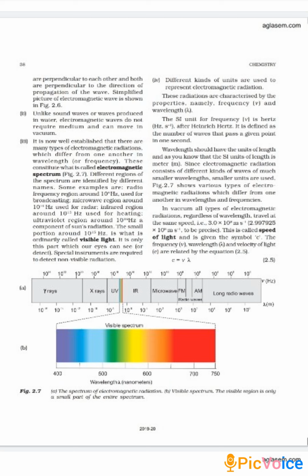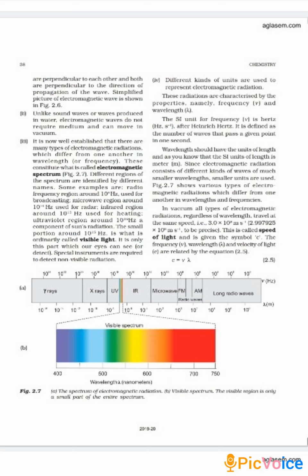So what is wave number? Wave number is reciprocal of wavelength, or nu equals c nu bar. That means frequency equals velocity of light into wave number. Never forget this relationship, okay?